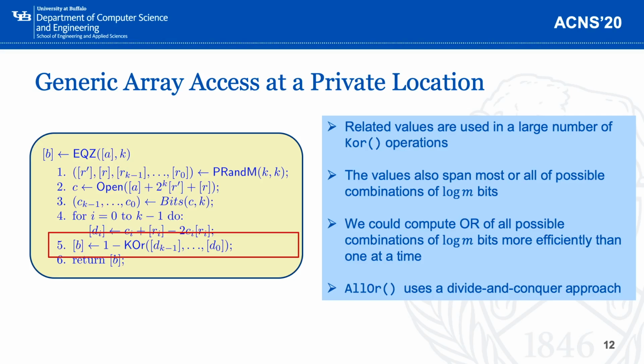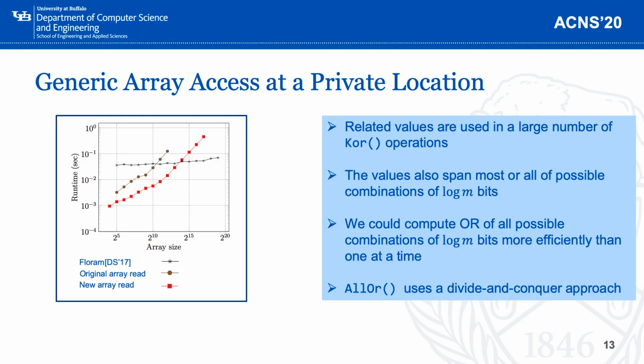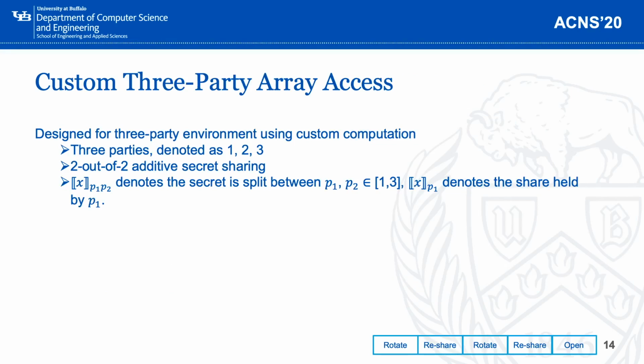So instead of calling the OR function k or m times, right now we only need to call our OR function only once. After applying all the optimizations we discussed before, you can see that the performance of our array read protocol has been improved a lot. Our new array read protocol could outperform all the other options when the dataset size is smaller than 2 to 14. Let's look at our second solution.